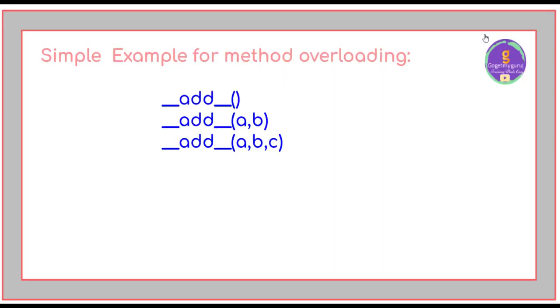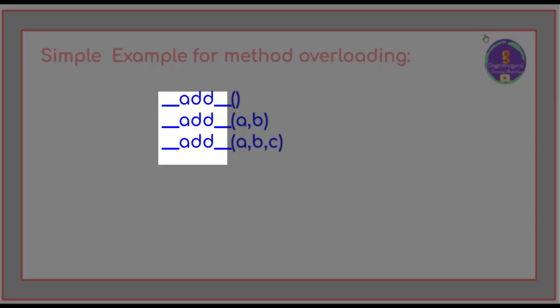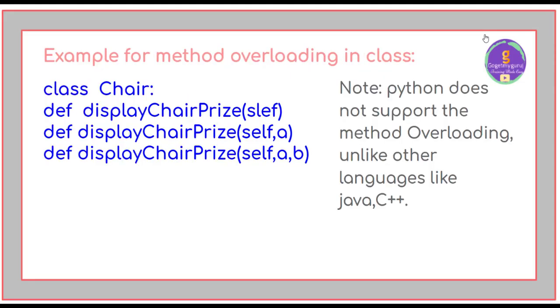This is a simple example for method overloading. Here the method is add, which is the same, but in the first method there is no argument, and in the second method there are two arguments. Like that, in the third method there are 3 arguments. So here the name of the method is the same but the length of the arguments varies. And next is the example for method overloading in a class.